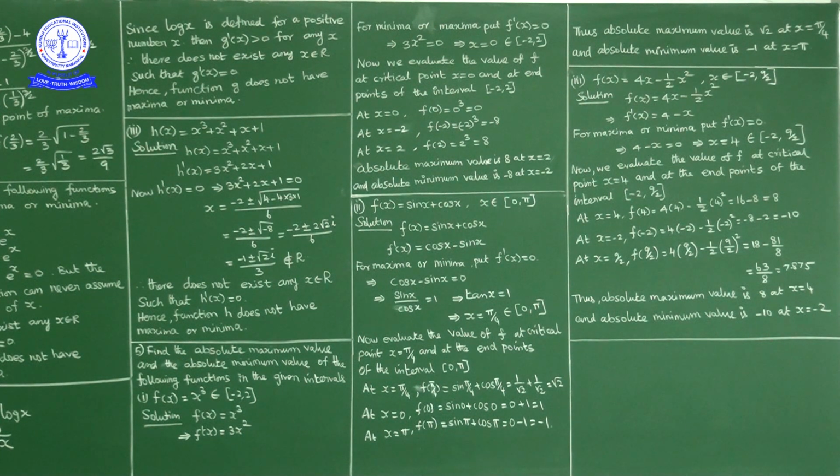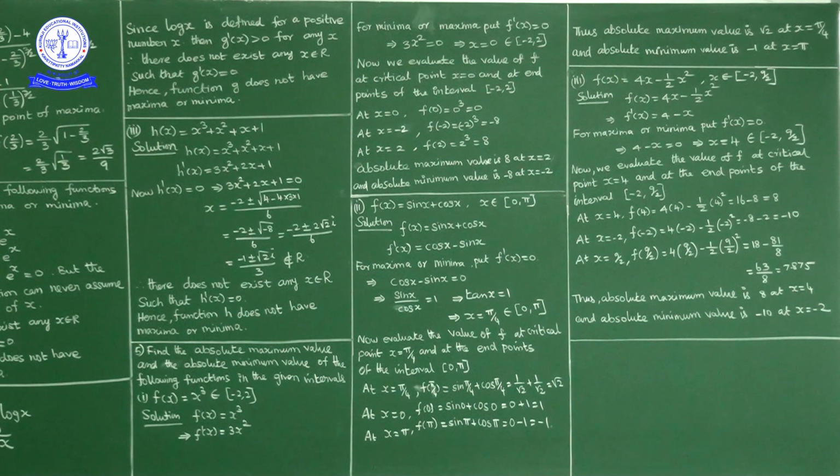Simple thing what we have to do: find f dash of x, equate to 0, find zeros of f dash of x. Now find function value at the critical points as well as at the end points of the interval. Among these, whichever is the maximum, that is absolute maximum in that interval, and whichever is the minimum, that is the absolute minimum in that interval.